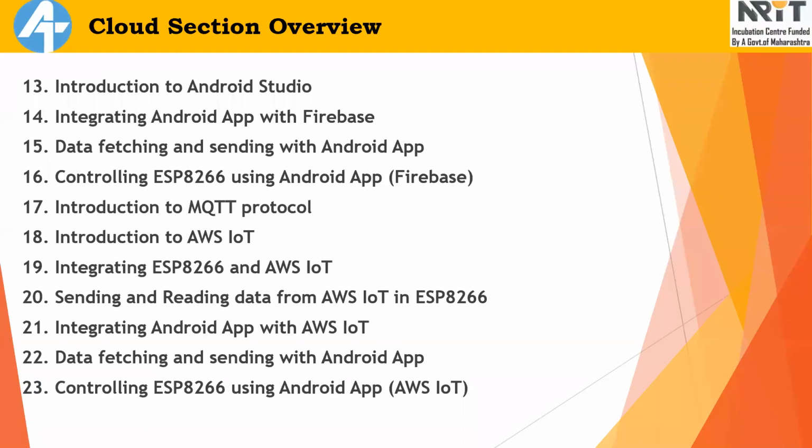So we'll learn that, and we'll learn how to implement that protocol using ESP8266 and integrate it with AWS IoT. Okay, we are going to repeat the same things again, but here the cloud platform will be different, which is AWS IoT. The protocol for the transmission of data will be different, which is MQTT protocol, and all other things are going to be the same. Okay, I will just go back again to the first slide.